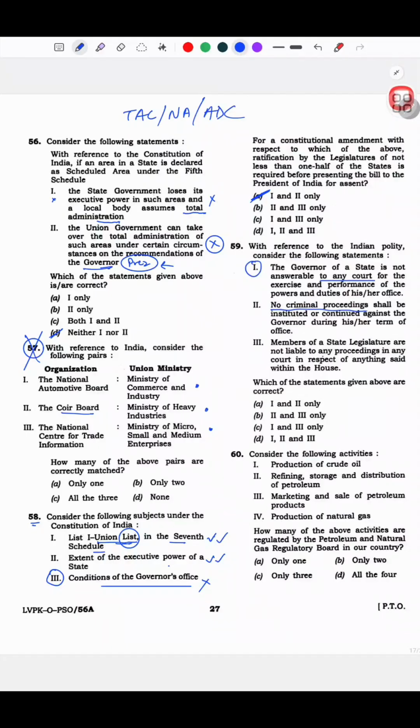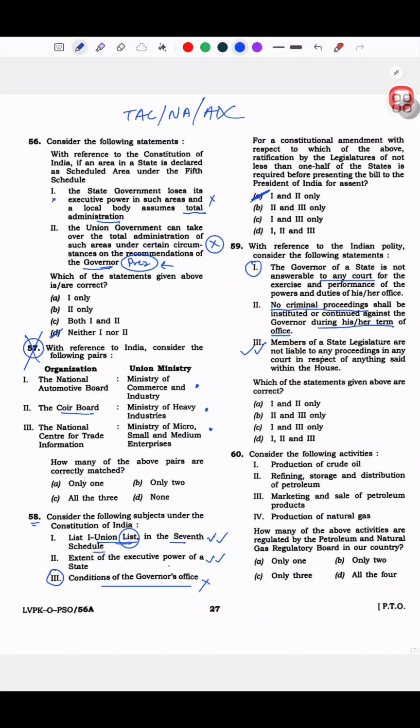No criminal proceedings shall be instituted or continued against the governor during his term of office. Members of a state legislature are not liable to any proceedings in the court in respect of anything said within the house. See, I knew this is correct. They are not liable. I was sure about this.